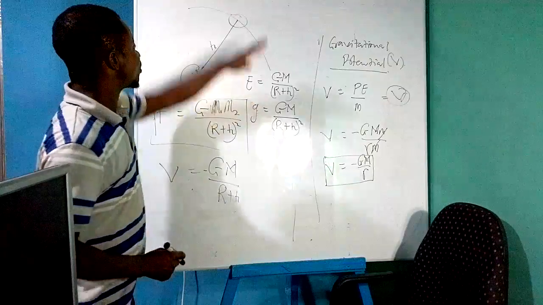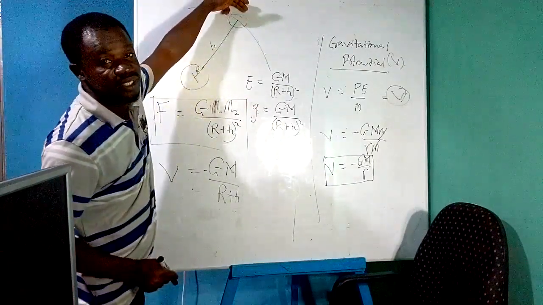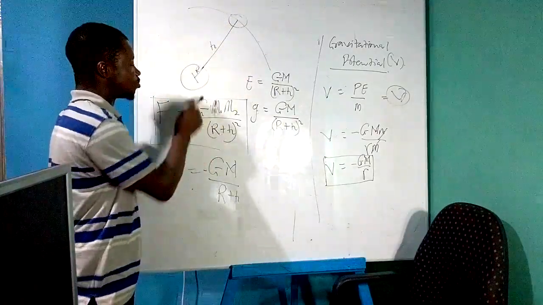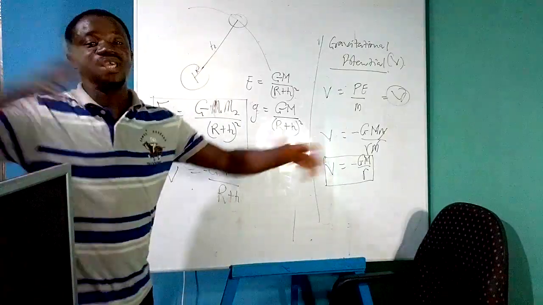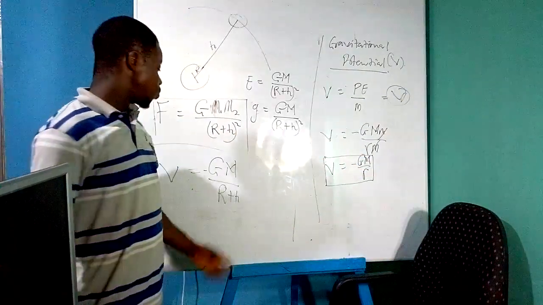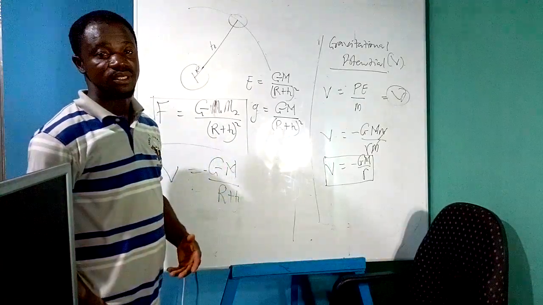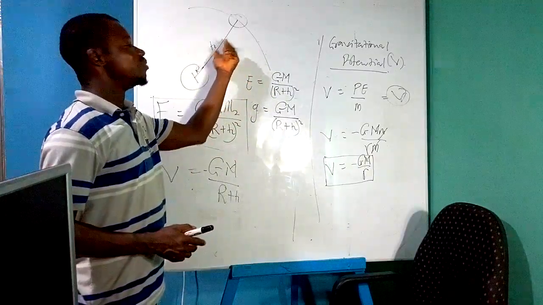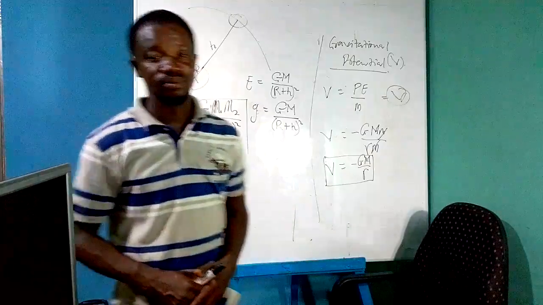So in a situation whereby we have an object not on the Earth's surface but situated somewhere at a height h, please make sure that you add that to the radius, because gravitational force is a central force, and the Earth is a big body whose radius is given by 6,400 kilometers. So convert the kilometers, add it to that distance also in meters, and then use it in the formula, and you are good to go.